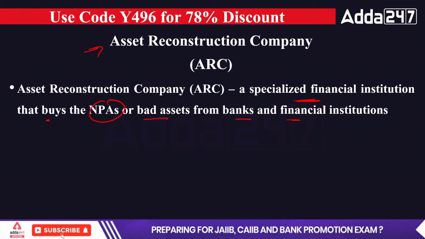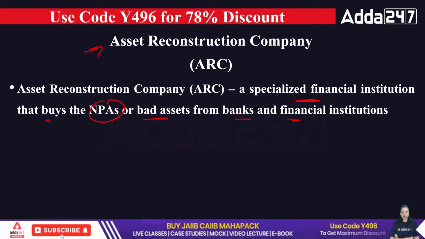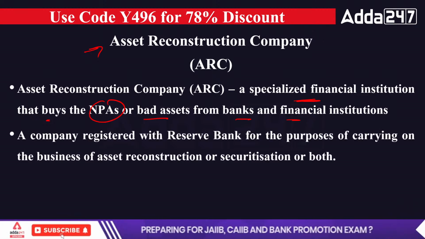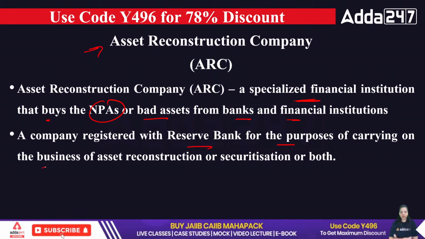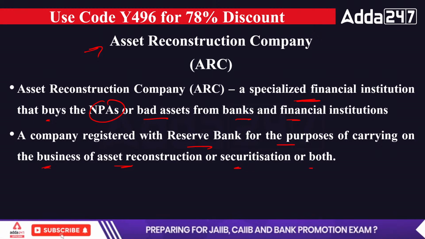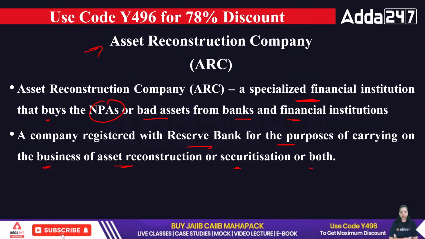So ARC is a type of company which buys NPA or bad assets from banks and financial institutions. It is a company registered with RBI for the purpose of carrying on the business of asset reconstruction or securitization or both. So these companies are registered with RBI and they will be doing asset reconstruction or securitization or both.